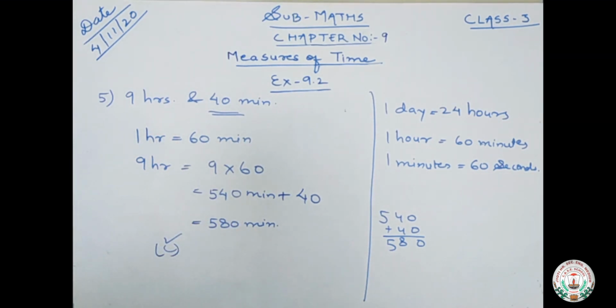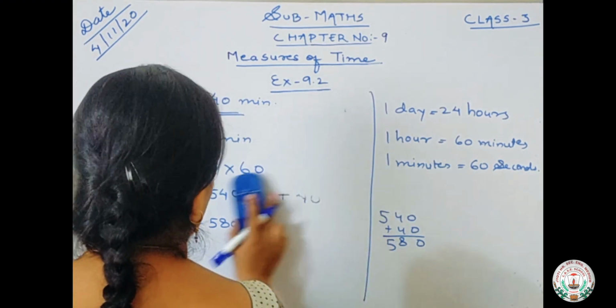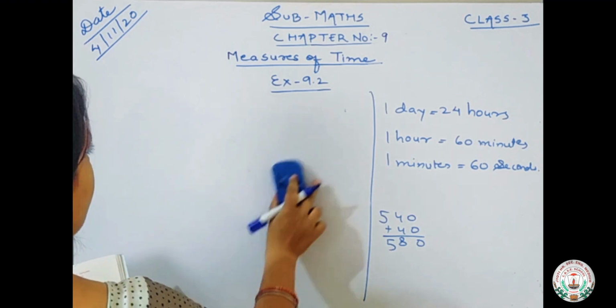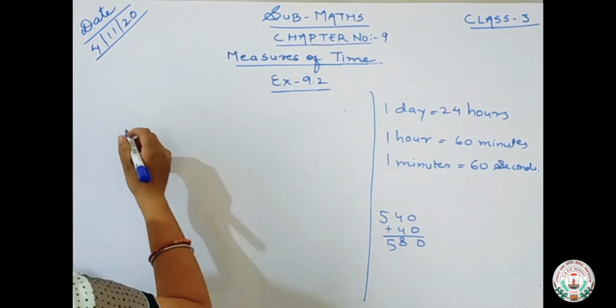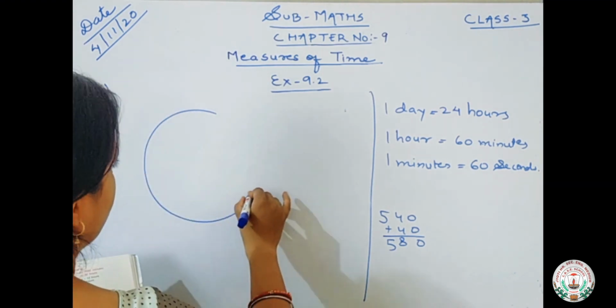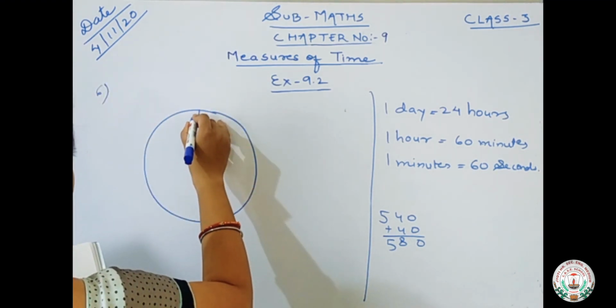Okay, now the next one is 45 minutes past 10 can be written as. For this we have to draw the clock. This is the clock.